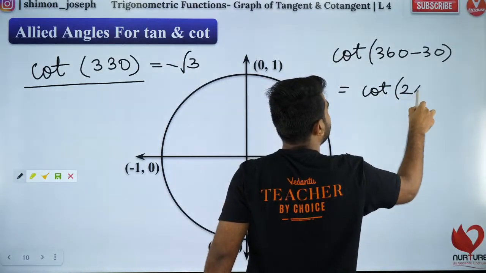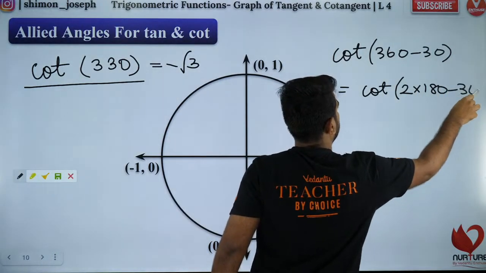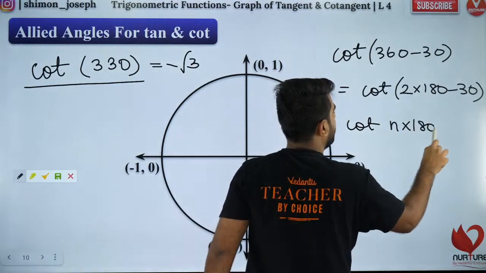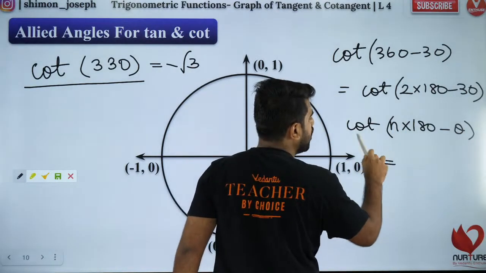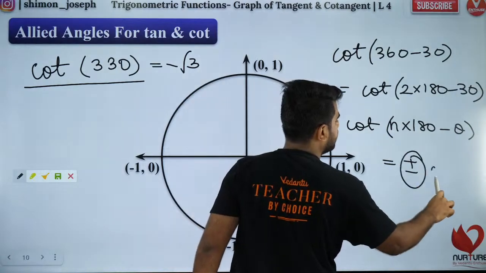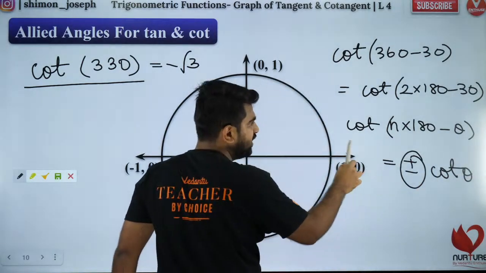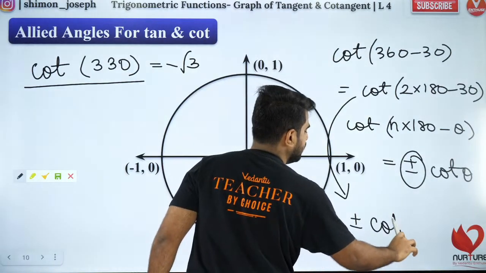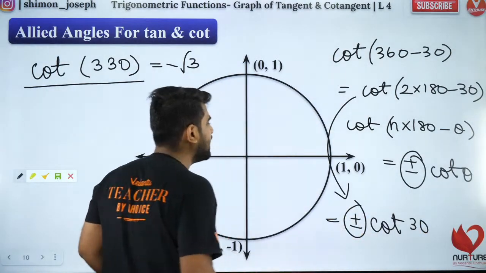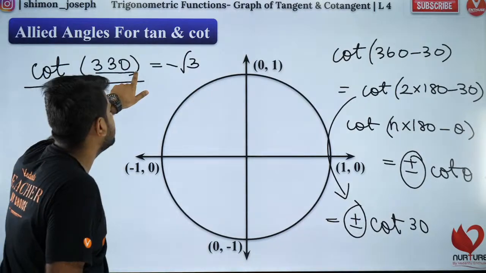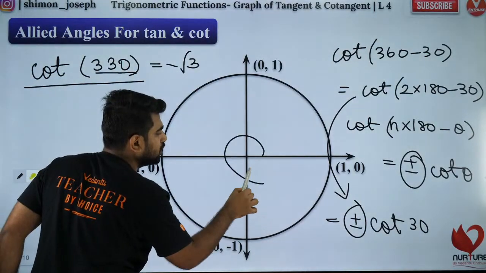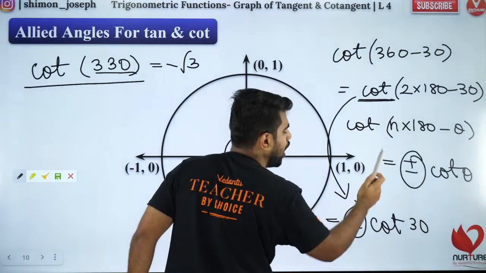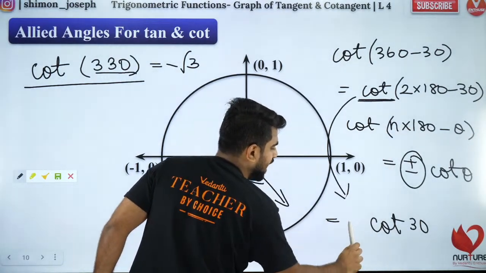And 360 minus 30 is 2 into 180 minus 30. So does it look like cot of n into 180 minus theta? Whenever you have cot of n into 180 minus theta, it will be plus or minus cot theta. I am using the formula. So this will be plus or minus cot 30. But how do I choose plus or minus? Depending on where it lies. 330 will lie in the fourth quadrant, and in the fourth quadrant cot is negative. So I'll put minus.